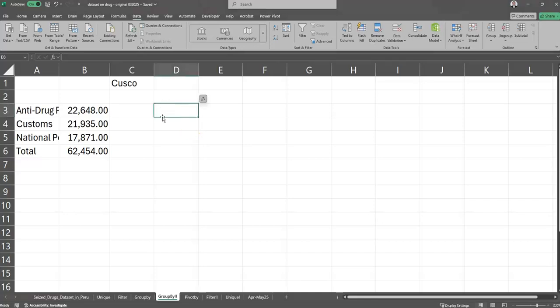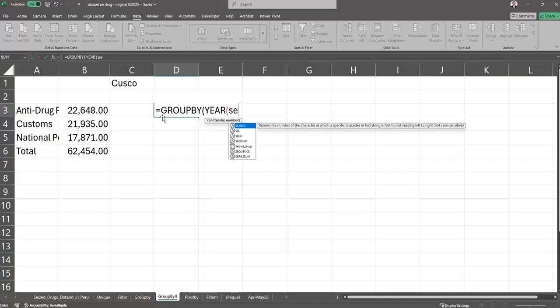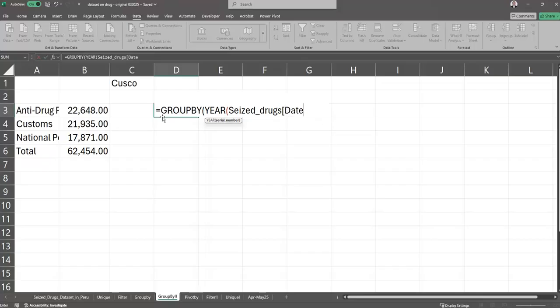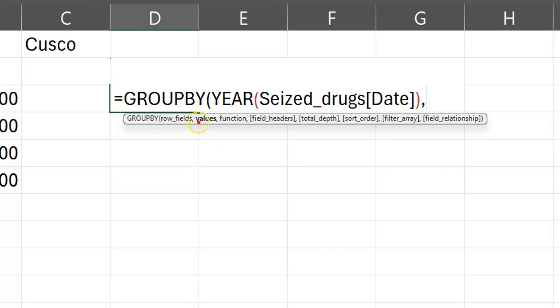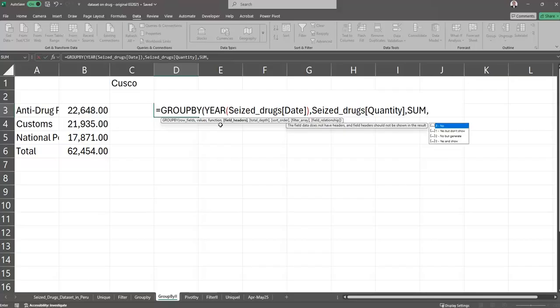Now, in this tutorial, we're going to deliver a second version of the group by function. Okay, group by, let's do year. Then we're going to call our data set, trucks, for date. Then the values are going to be trucks, quantity. Let's close the bracket, and then the function is going to be sum.